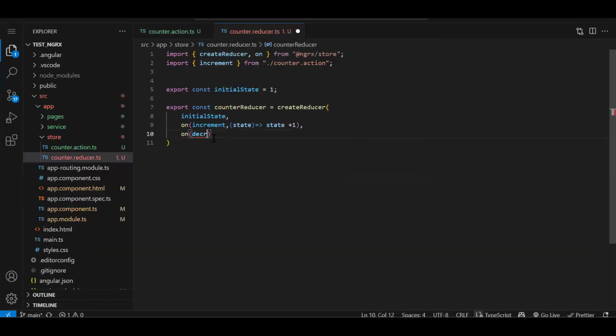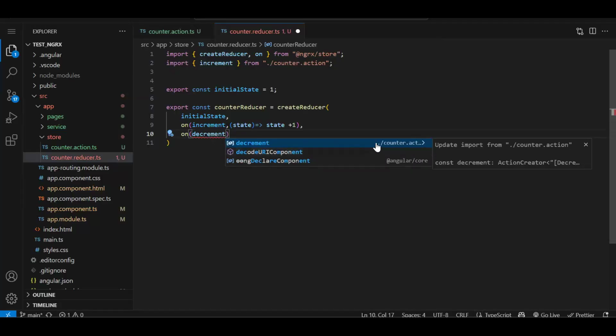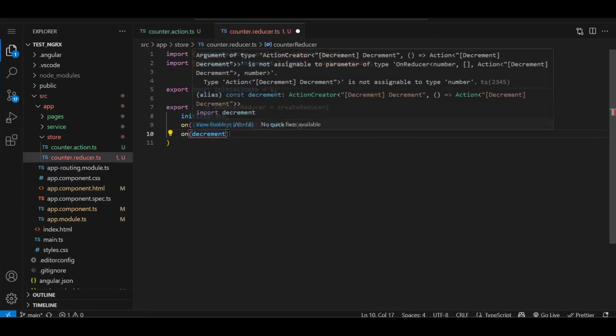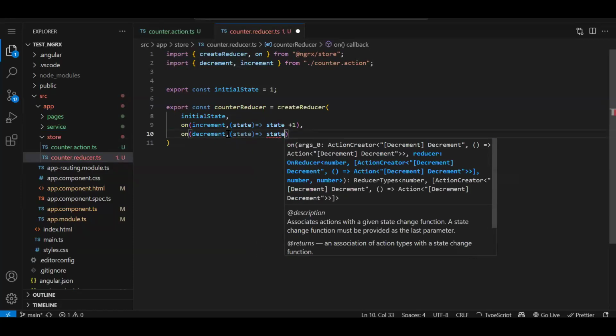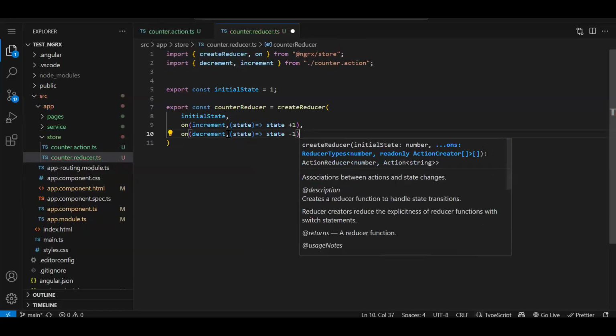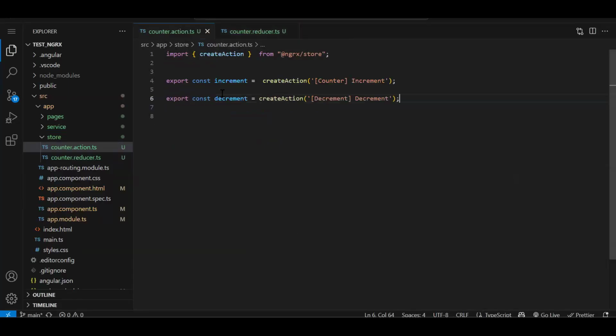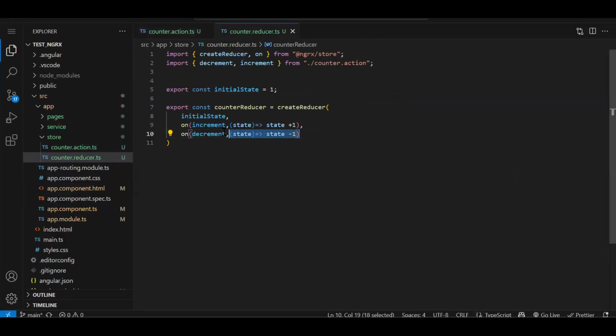Let's import it, comma state minus 1. Fine. So in the counter example we have created two actions, increment and decrement, and in the reducer we have provided the logic for them too. If it is increment, we increment the existing state. If it is decrement, we decrement the state.